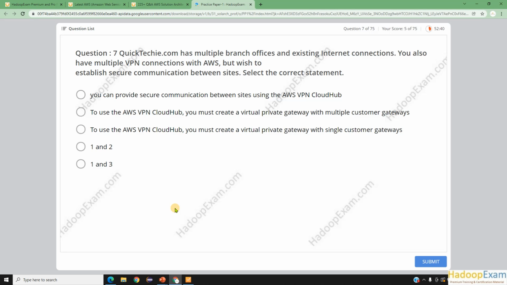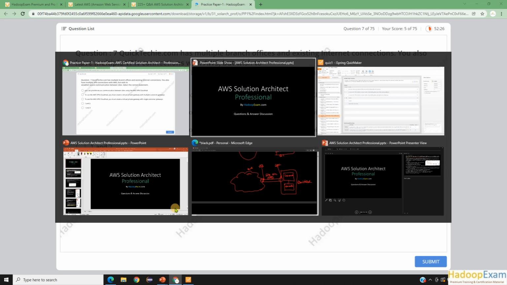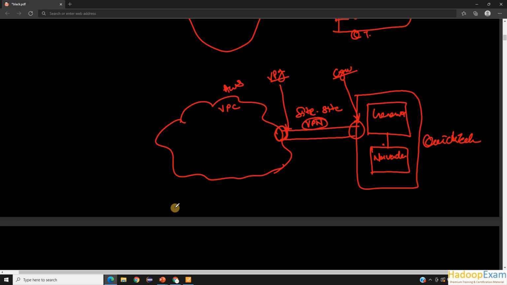QuickTechie.com has multiple branch offices and existing internet connection. You also have multiple VPN connection with AWS, but wish to establish a secure connection between sites. Select the correct statement. So now let's first understand what the question is asking basically.